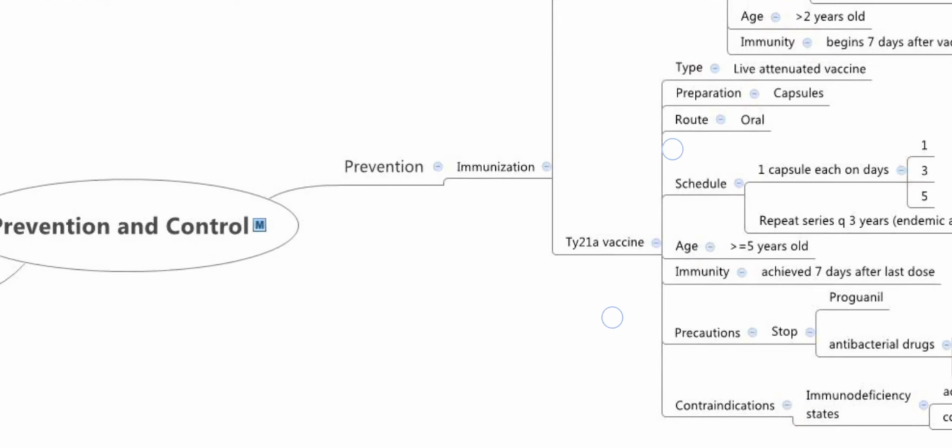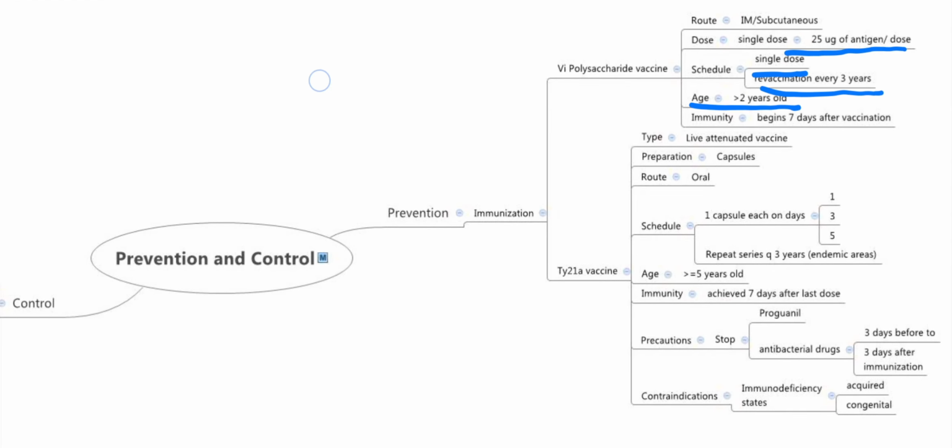Prevention and control. The prevention is by immunization. First, the VI polysaccharide vaccine. We're going to look at the route, the dose, the schedule, the age and the immunity. The route is intramuscular or subcutaneous. The dose is a single dose, 25 microgram of antigen per dose. That need not be remembered, just remember it is a single dose. The schedule: a single dose, and revaccination is every 3 years. Age greater than 2 years old, and immunity begins 7 days after vaccination.